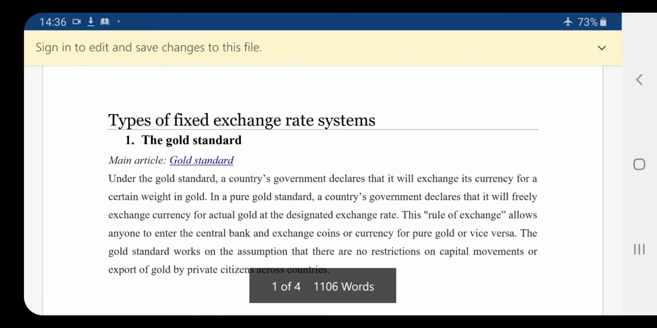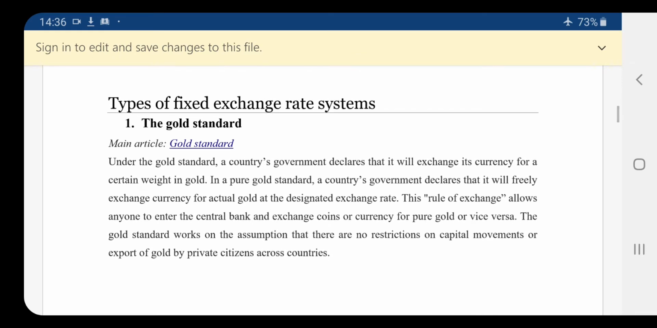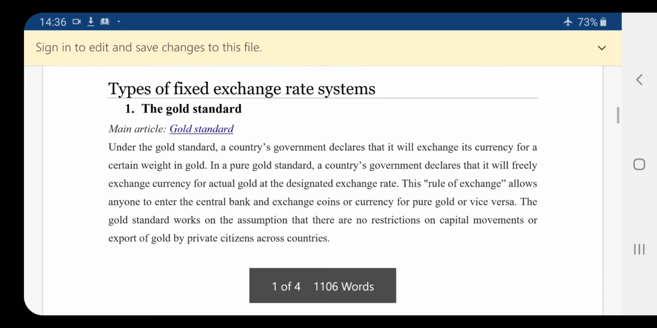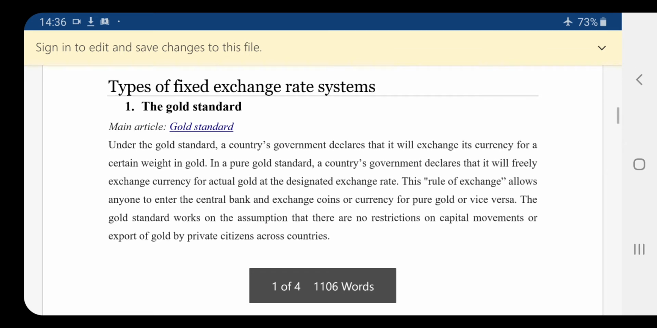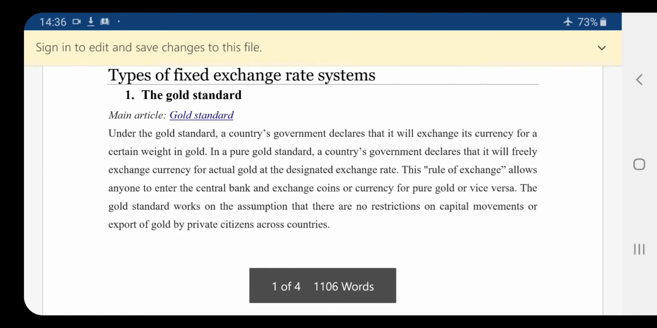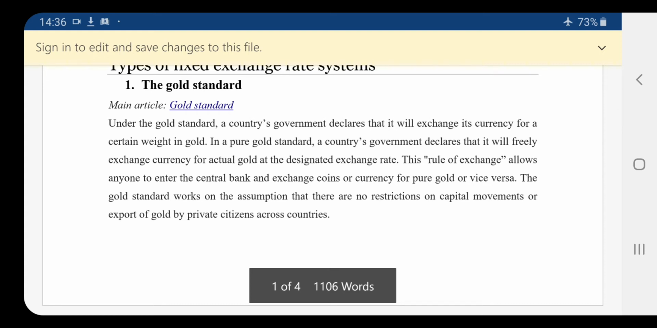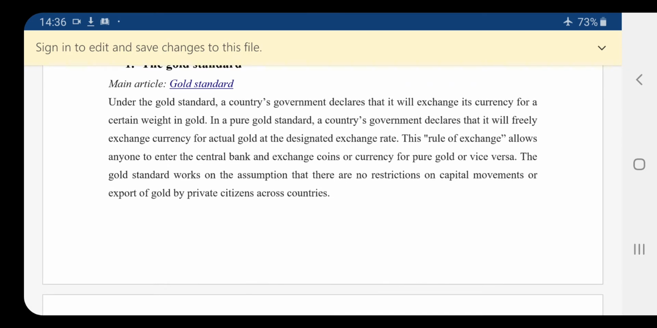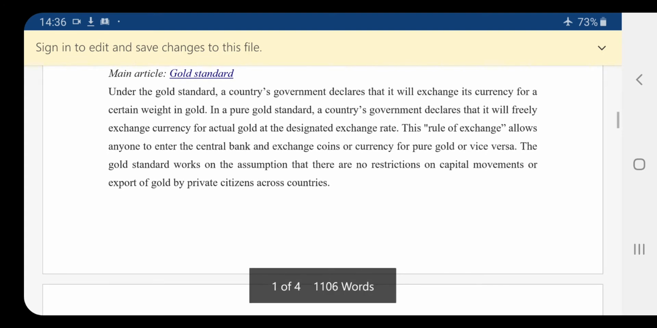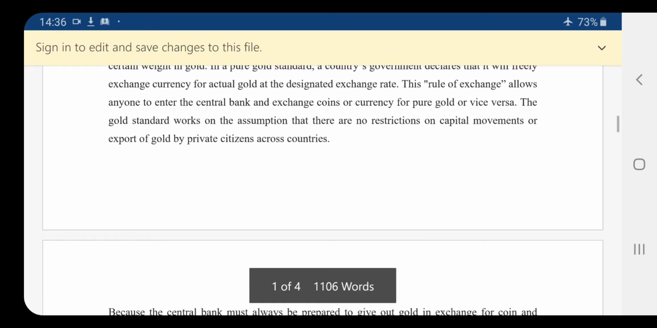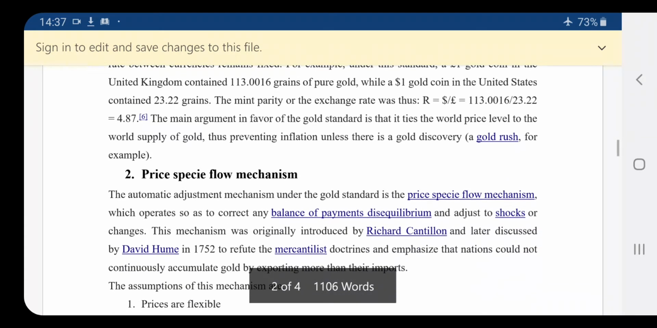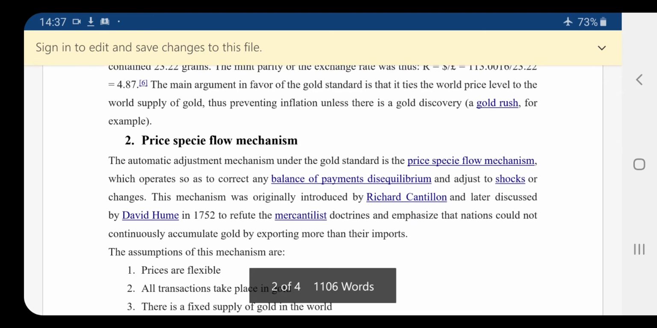So there are various types of fixed exchange rate. First is the gold standard. Under the gold standard, a country's government declares that it will exchange its currency for a certain weight in gold. In a pure gold standard, a country's government declares that it will freely exchange currency for actual gold at the designated exchange rate. This rule of exchange allows anyone to enter the central bank and exchange coins or currency for pure gold or vice versa.